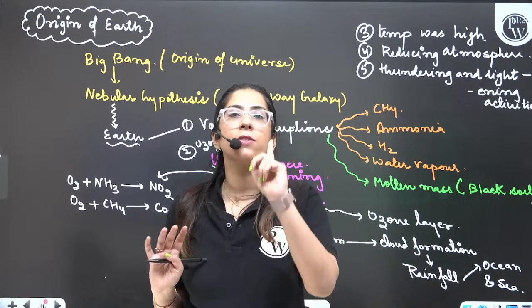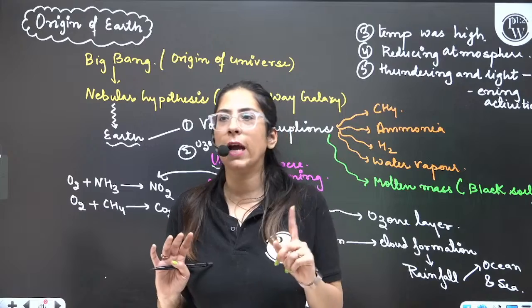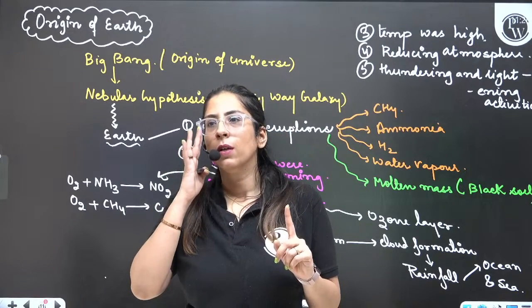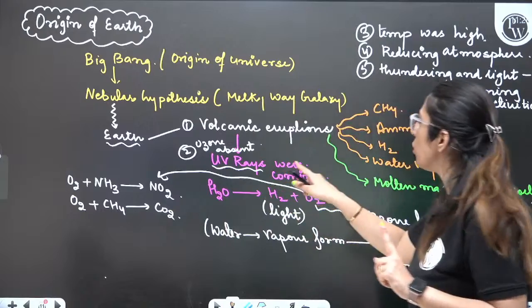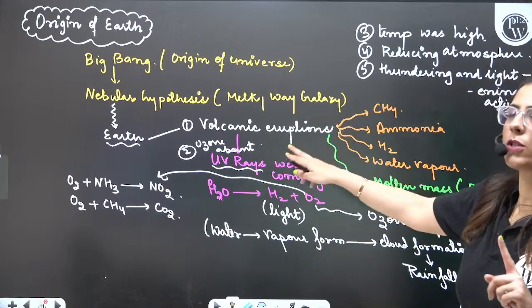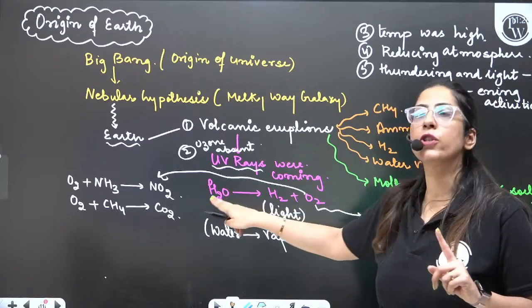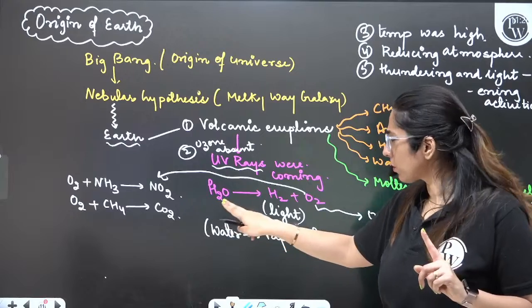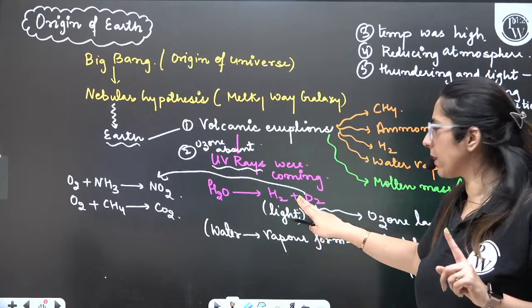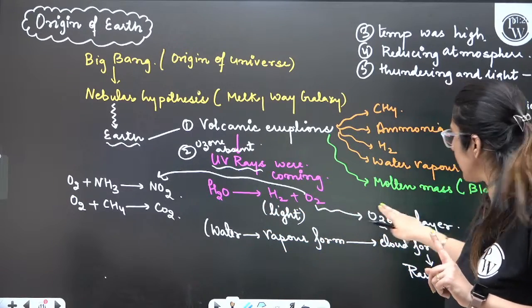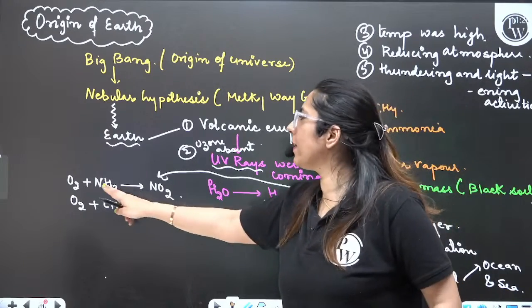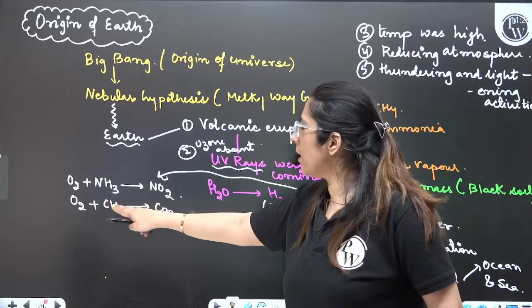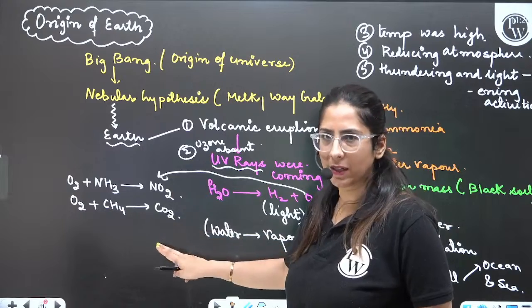Next, because ozone was not there, UV rays were coming, due to which there was splitting of water into H2 plus oxygen. Oxygen led to the formation of ozone later on. It also combined with NH3 and CH4 and later formed other gases.